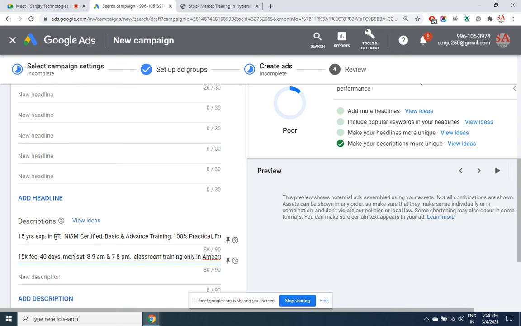So always create dull ads in SEM. Create non-attractive ads. That's what you want. We want only the genuine people to click on an ad, not because it is attractive they are clicking. If it is attractive, that means you are pushing them. If it is not attractive, you are pulling them.